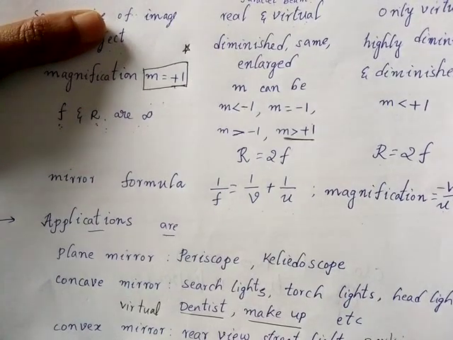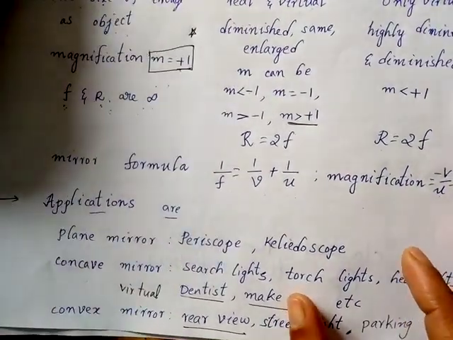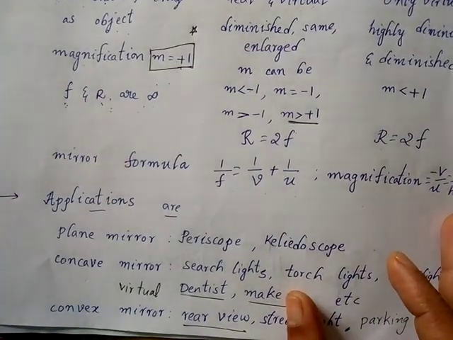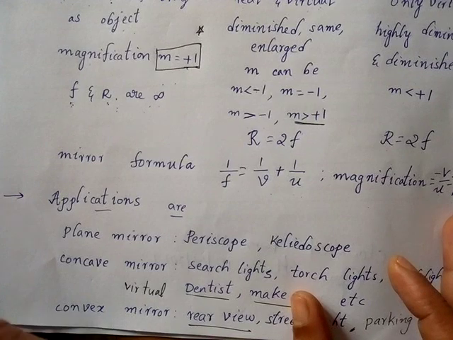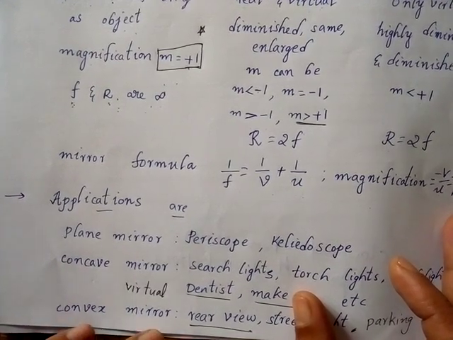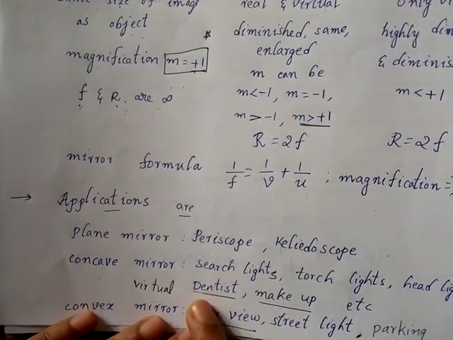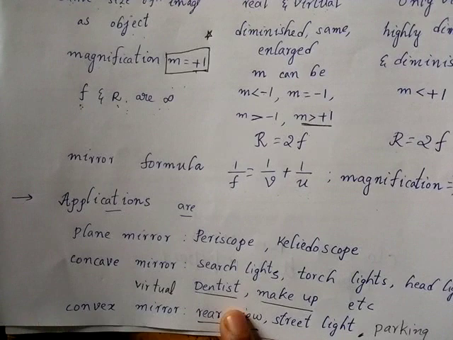Convex mirror: you will have rear view mirror, street lights and parking. At parking places, for example metro stations, very big apartment parking places as well as shopping malls, to identify the vehicles as well as customers, they will use convex mirror because it forms a diminished image.